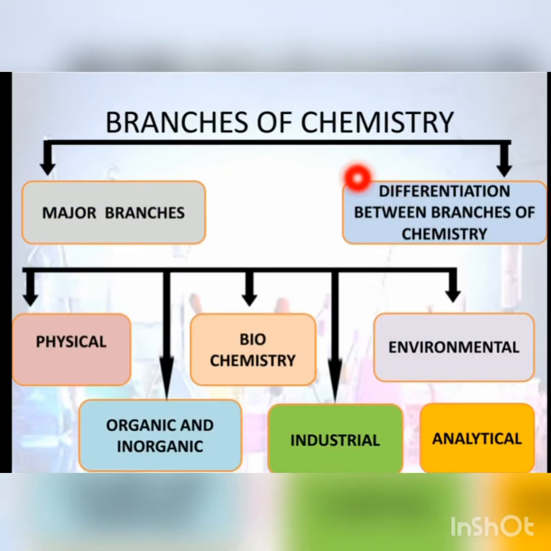In branches of chemistry, first of all, there are major branches of chemistry, then is differentiation between branches of chemistry. For major branches of chemistry, first of all, physical chemistry, organic and inorganic chemistry, biochemistry, industrial chemistry, environmental chemistry, and analytical chemistry. These all are the branches of chemistry. Then is differentiation between branches of chemistry. Here is the objective that how all these different branches of chemistry have their different scope and they are used.